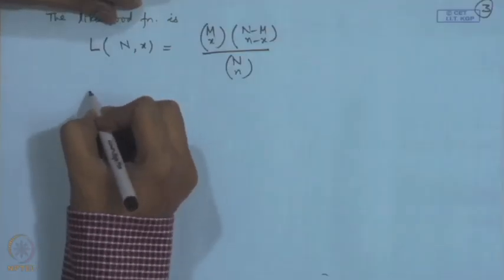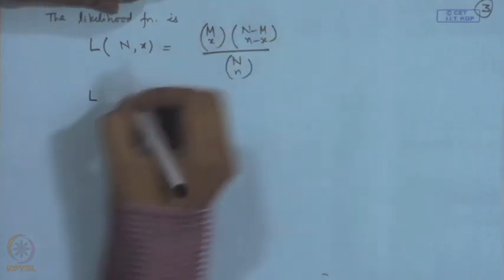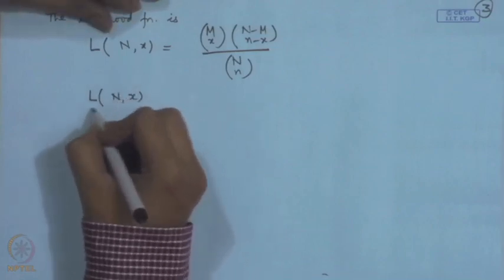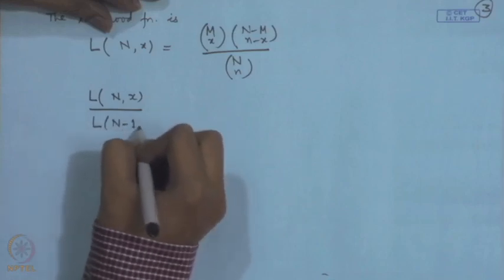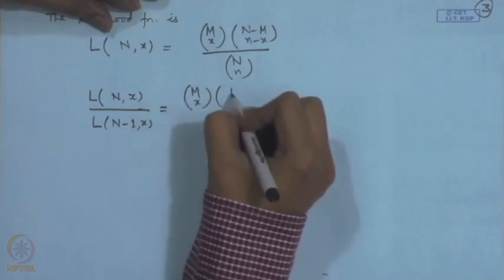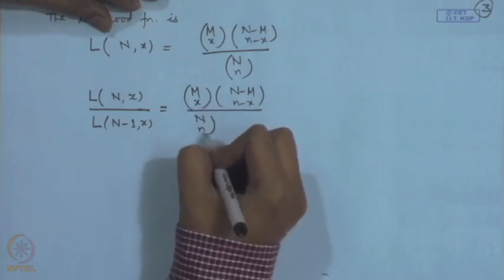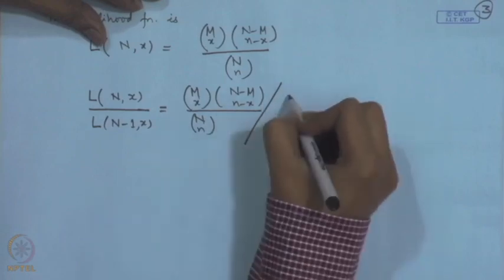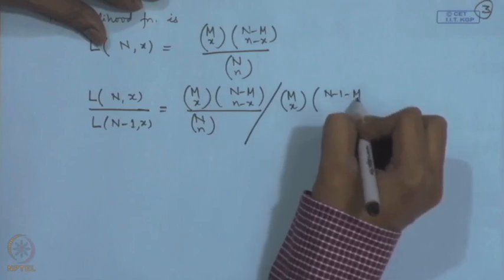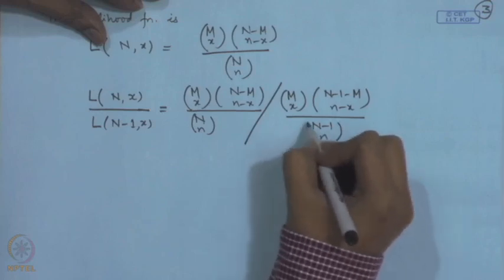So we carry out a different analysis. We try to see the increasing or decreasing nature of this function in a straightforward fashion. Let us consider, for example, the value of the likelihood function at N and the value of the likelihood function at N minus 1. So this is M C x, N minus M C n minus x, divided by N C n, and then this whole thing is divided by M C x, N minus 1 minus M C n minus x, divided by N minus 1 C n.